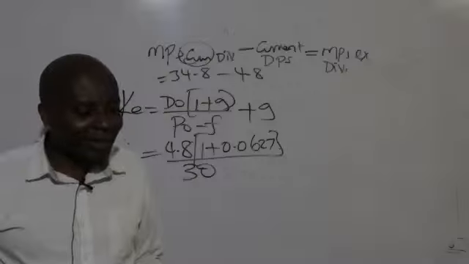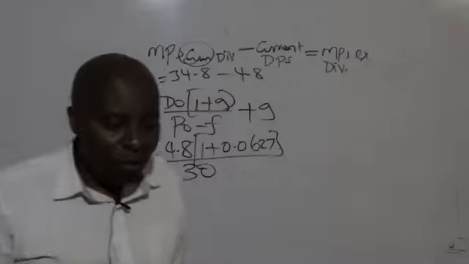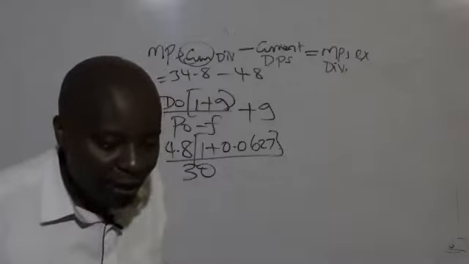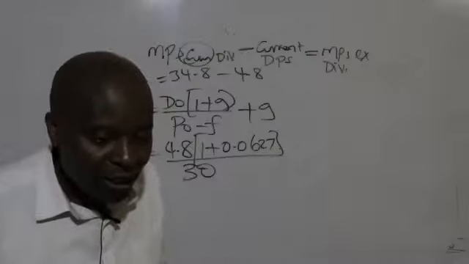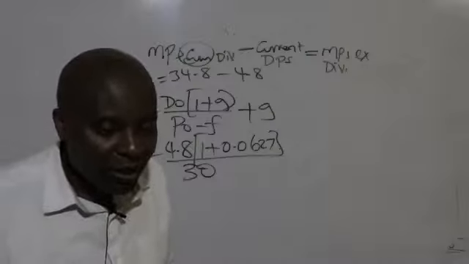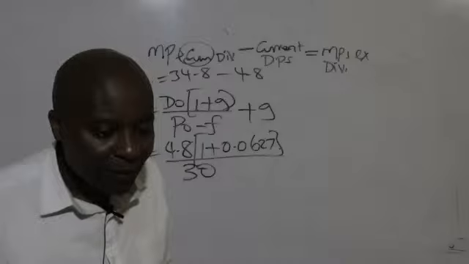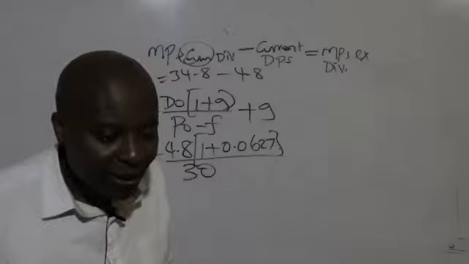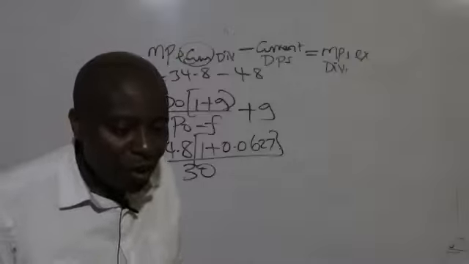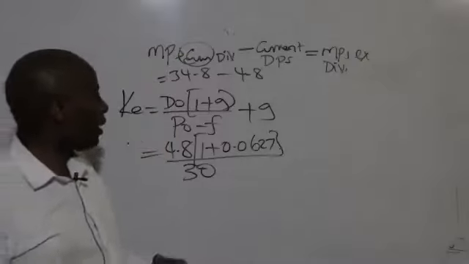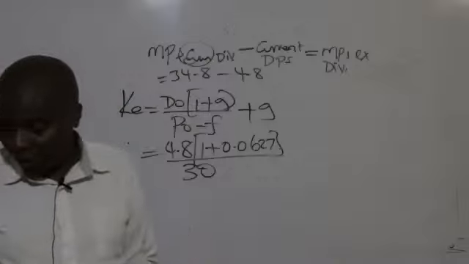We check D0. So why use the current, which is 4.8, of year 2018? Let me check D0 again. This D0 is supposed to be what?